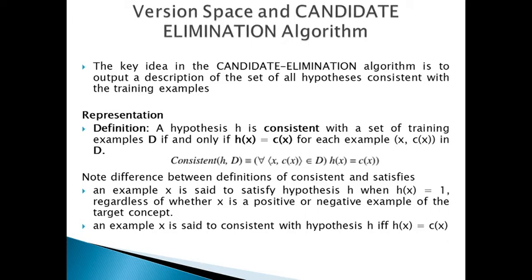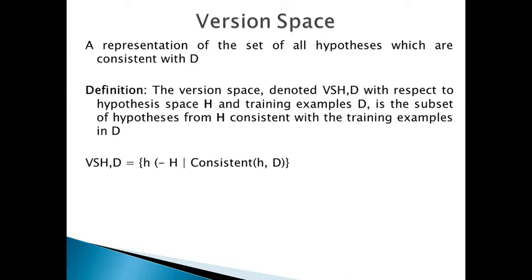This subset of all hypotheses is called the version space with respect to the hypothesis space capital H and the training examples capital D. I hope version space is clear. What is meant by version space?